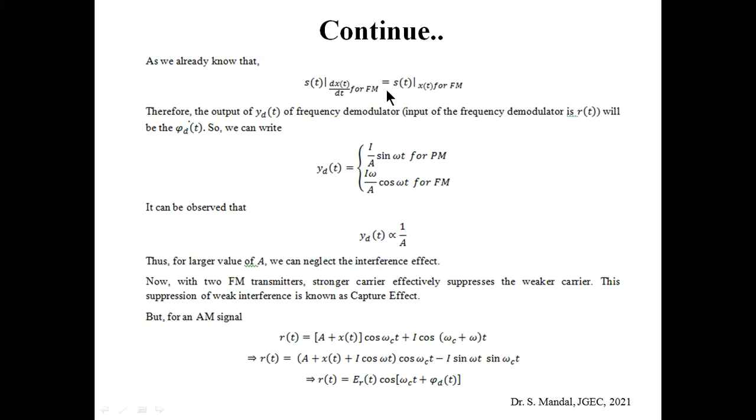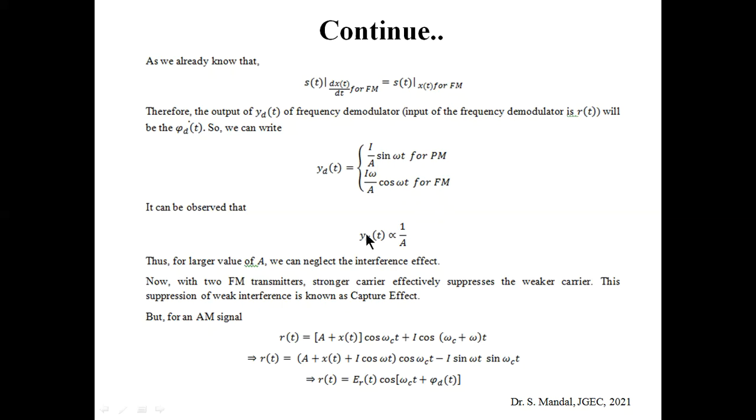But if we are considering FM, that means we need to use the first order derivative. So we get the derivative of I by A sine omega t, that is nothing but I omega by A into cos omega t. So that is for FM. So the output will be y_d(t) equal to I by A sine omega t for PM, and I omega by A cos omega t for FM.